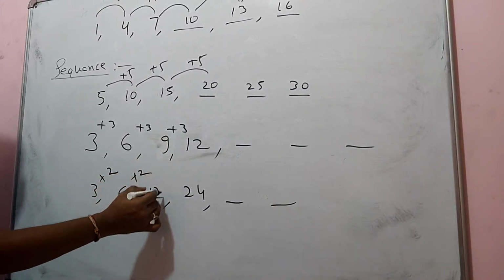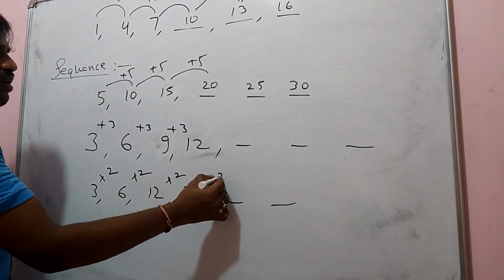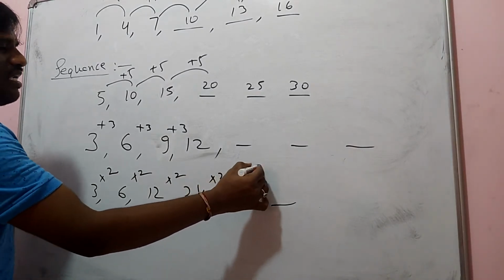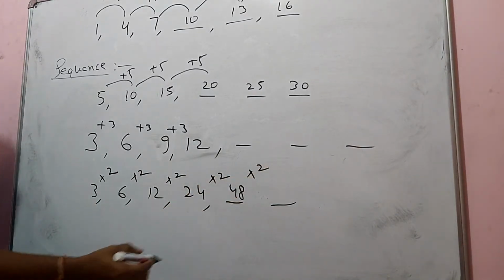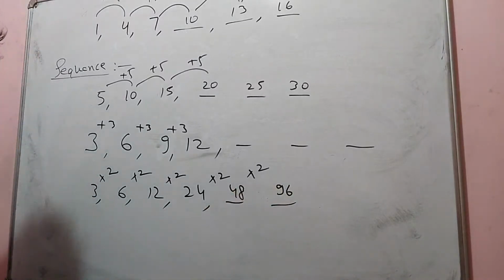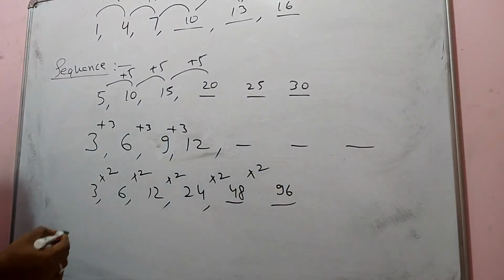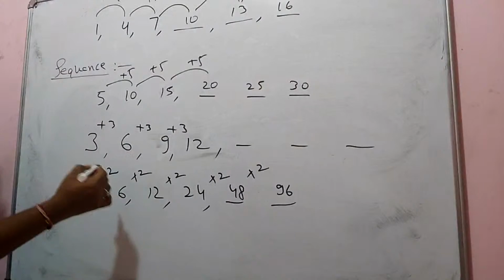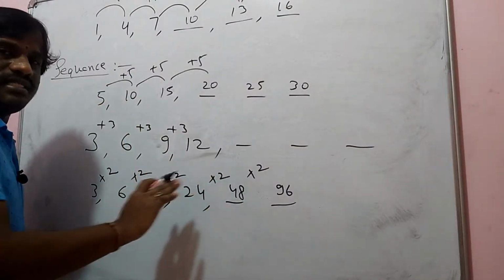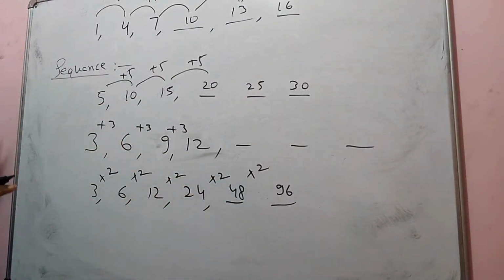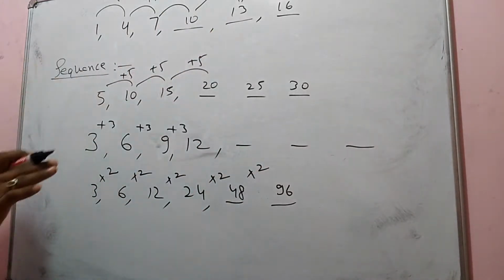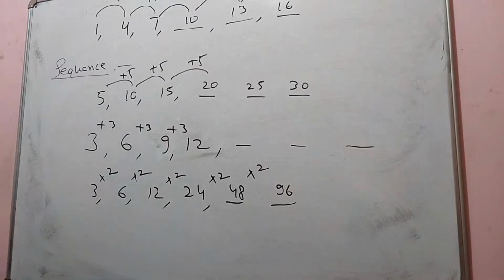6 into 2, 12 into 2, 24 into 2, 48. 48 into 2, like that I am going to get 96. So here we are getting numbers like this. These numbers are following a certain sequence, a certain pattern. So they are called a sequence.